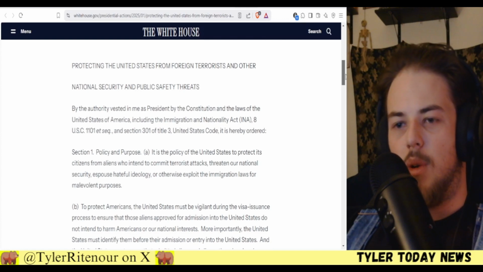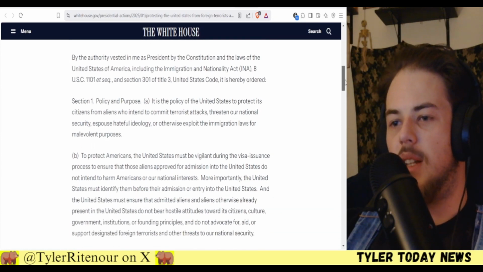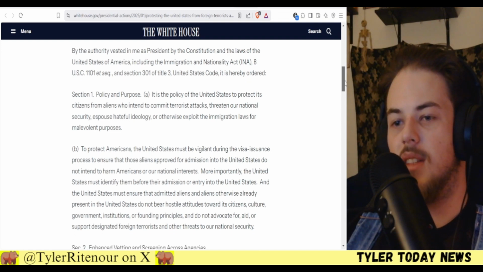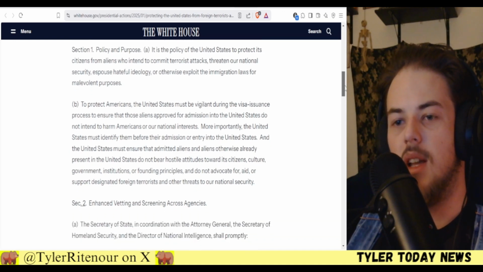Let's see, by authority vested in me. Section 1, policy and purpose. It is the policy of the United States to protect its citizens from aliens who intend to commit terrorist attacks, threaten our national security, espouse hateful ideology, and otherwise exploit the immigration laws for malevolent purposes.